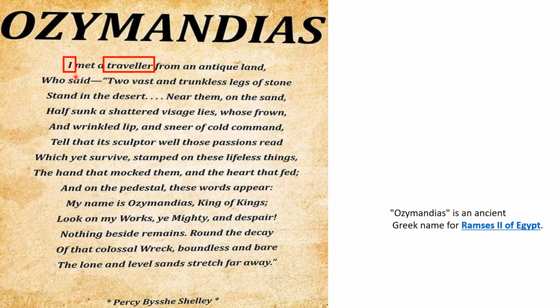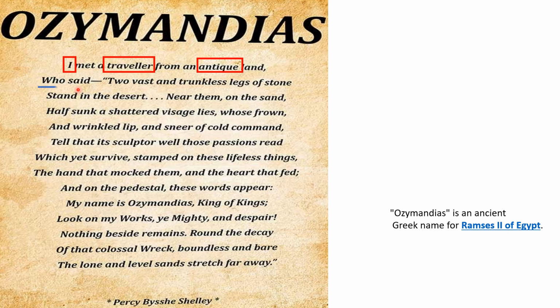So there is a kind of detachment from the poem, and through the traveler's words we come across the views of Shelley. So, from an antique land, what could be an antique land? Antique land could be very old and very far away, a very distant land. It could be Rome, it could be Greece. So anything could be a very far away land.